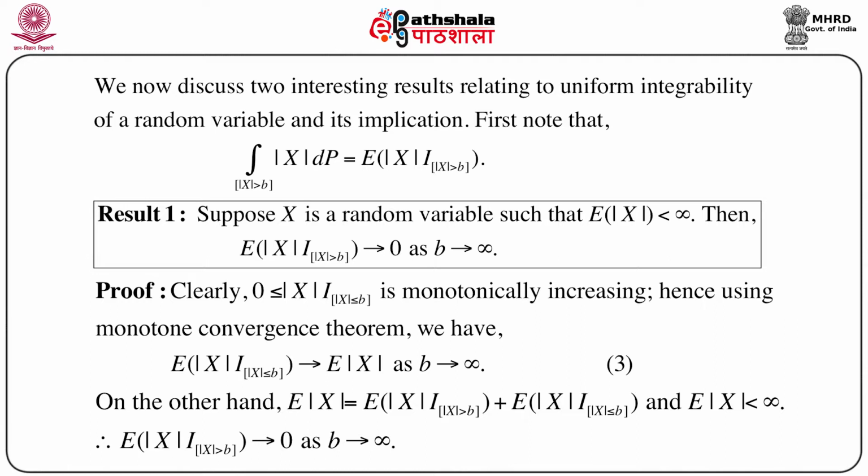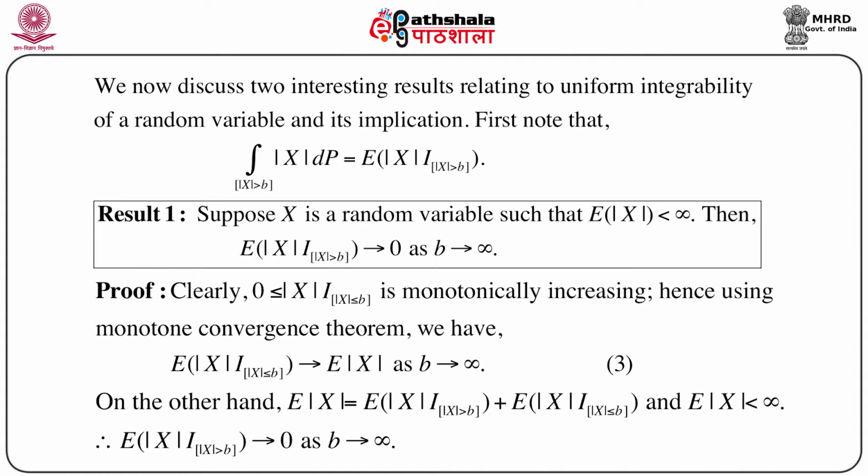First result we state as: suppose X is a random variable such that expectation of mod X is less than infinity, then expectation of mod X into indicator over mod X greater than b goes to 0 as b goes to infinity.